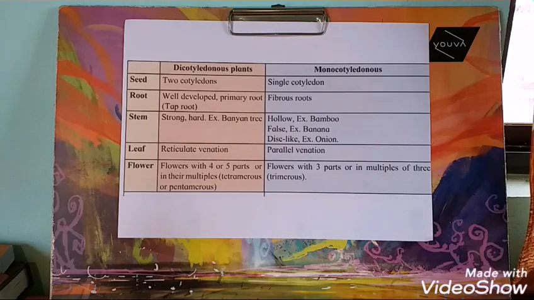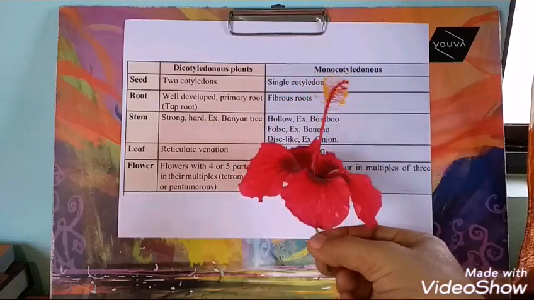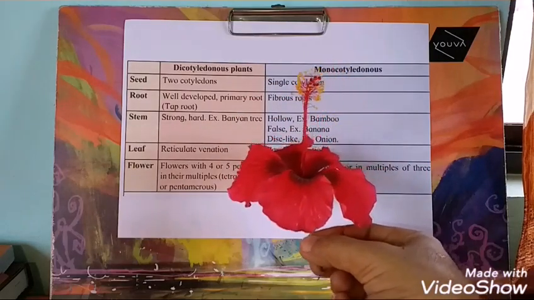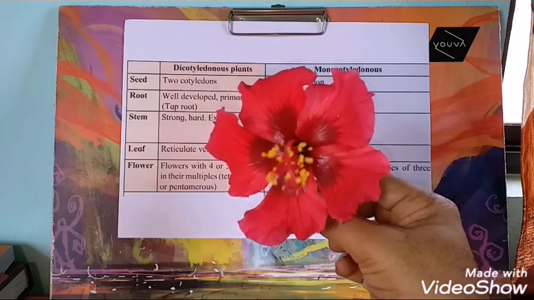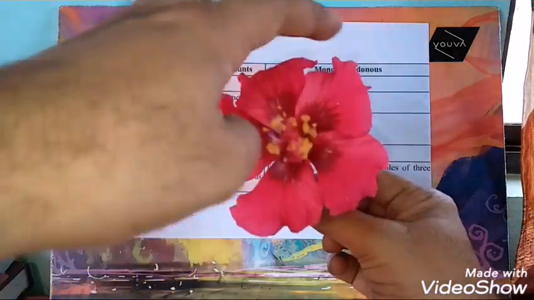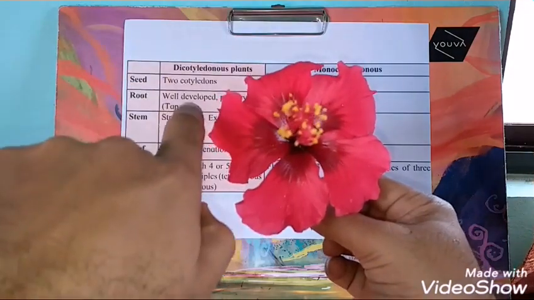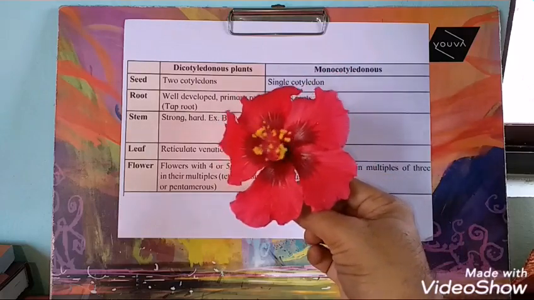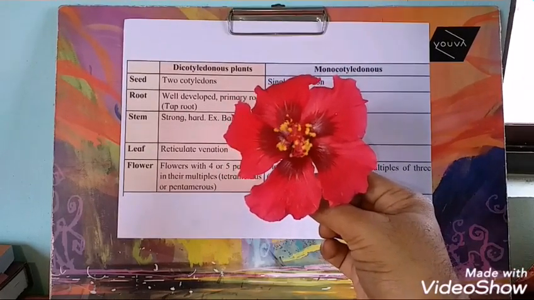Then here there is an example of hibiscus, which is an example of a dicotyledonous plant. The petals are 5 in number: 1, 2, 3, 4, 5. This is an example of a pentamerous flower.